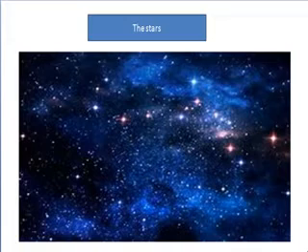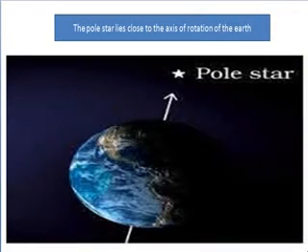In fact, the stars are present in the sky during the daytime also, but due to the bright light of the sun, we are not able to see the twinkling lights of the stars. Now, a group of stars is called a constellation. When there is a group of stars together, they form shapes, and these shapes are called constellations.